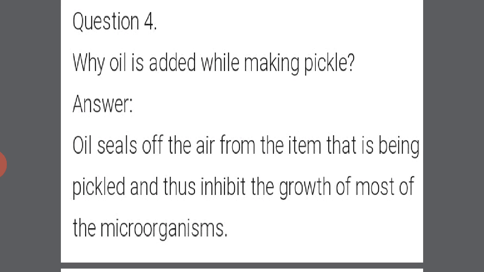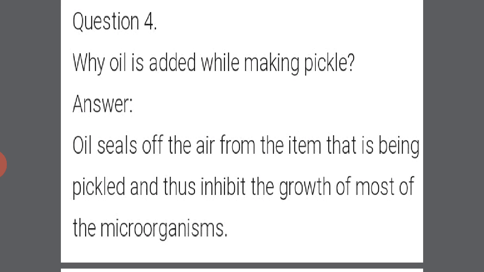Why is oil added while making pickle? Oil seals off the air from the item that is being pickled and thus inhibits the growth of most of the microorganisms.